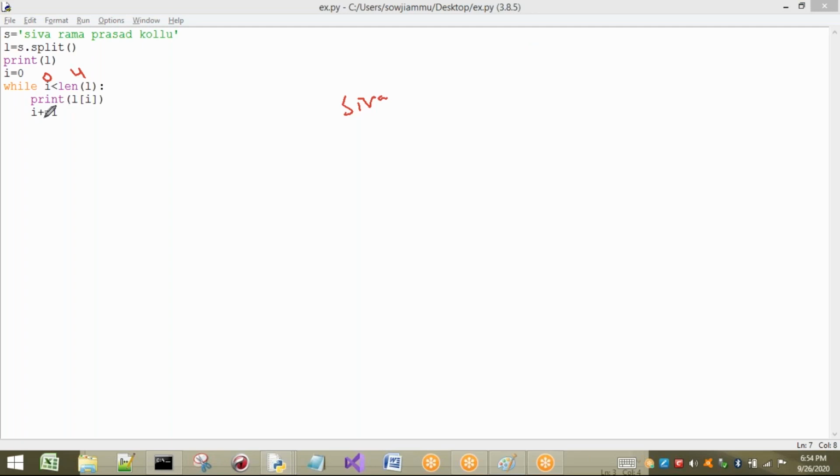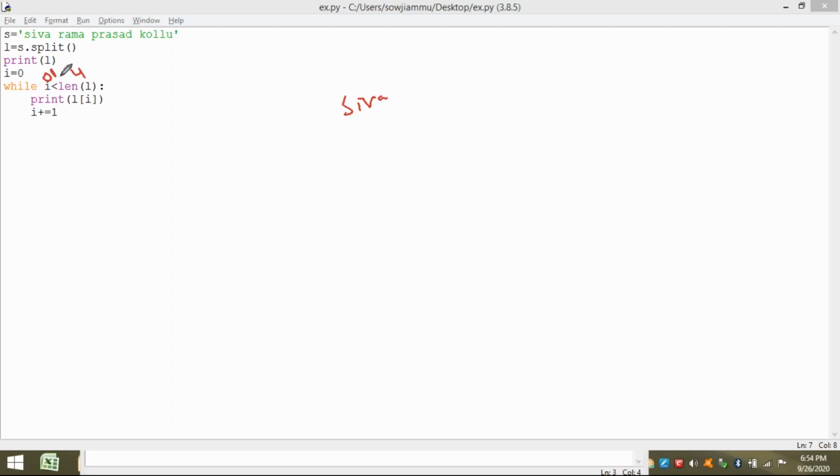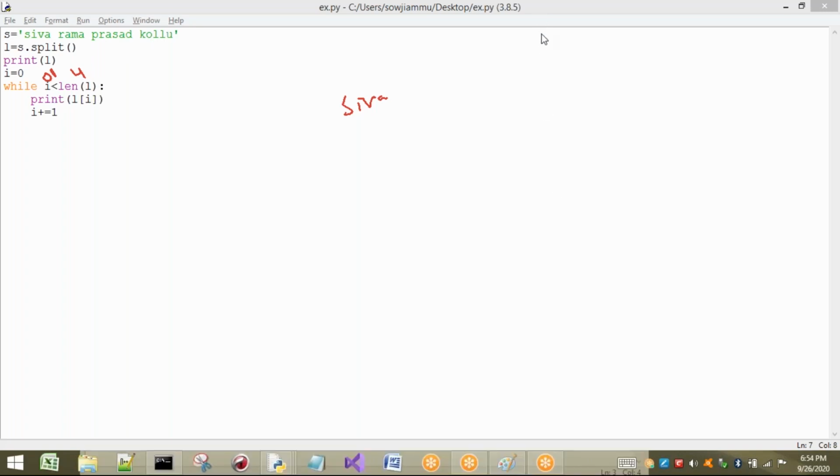Now the i value is incremented. Now i value is 1. So 1 less than 4, yes, the condition is true. So I'm going to print L of 1, that is Rama. Next Prasad will be printed, next Kollu will be printed separately. That means if I want to print the individual elements of a list separately, I can use a for loop and a while loop.